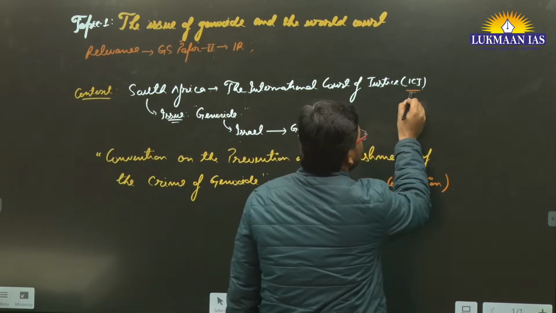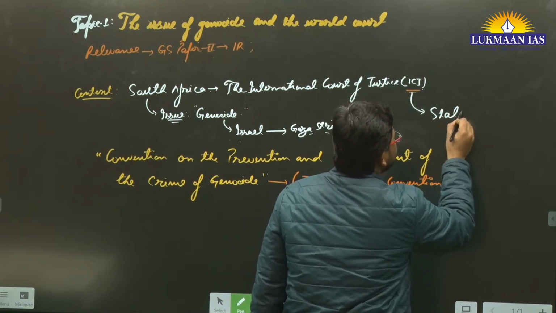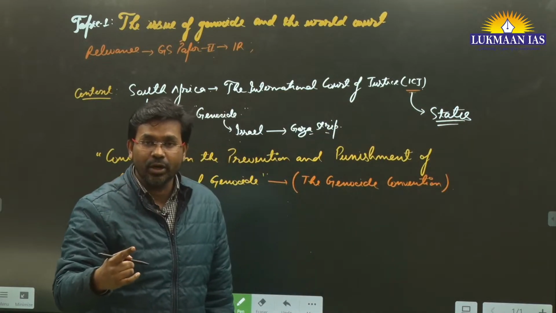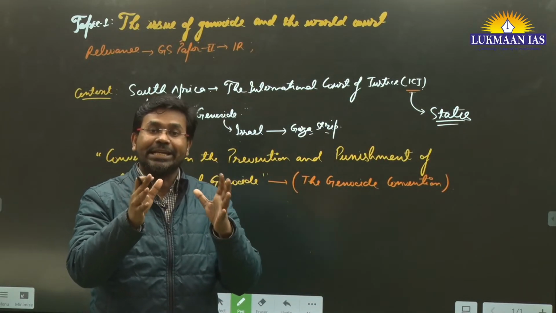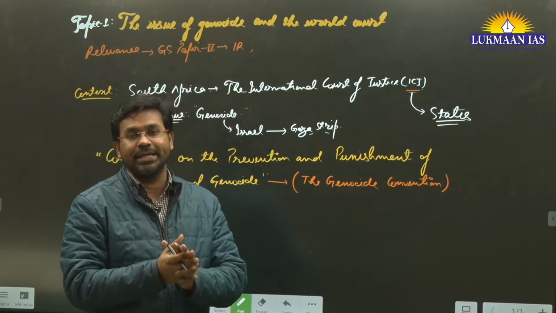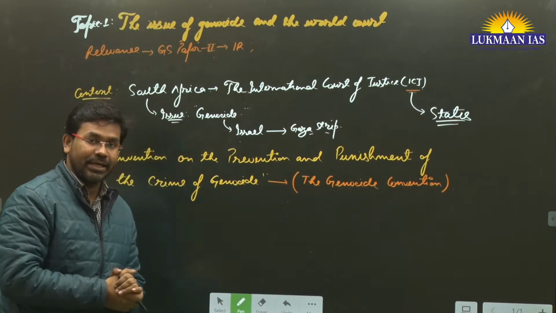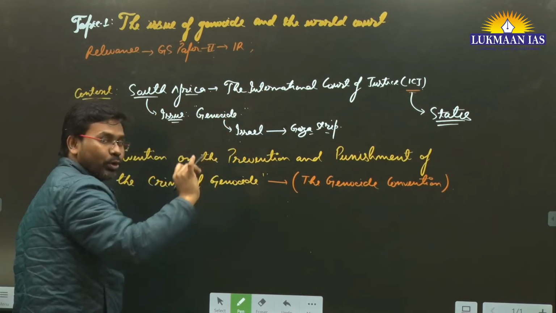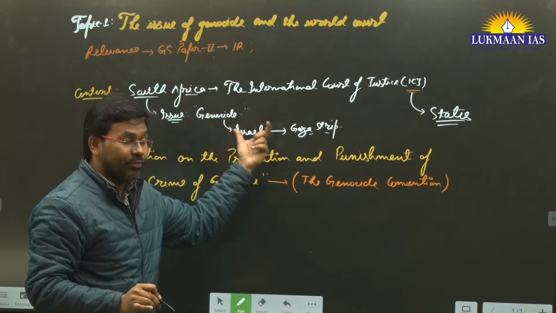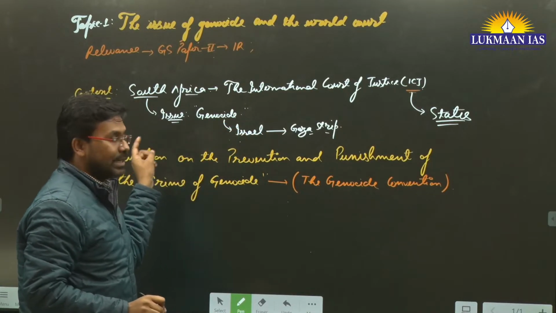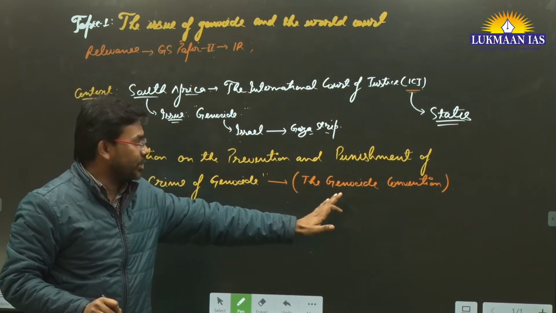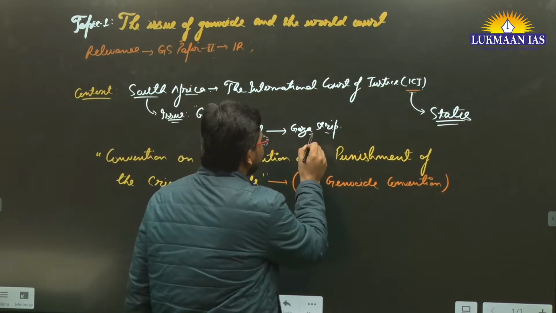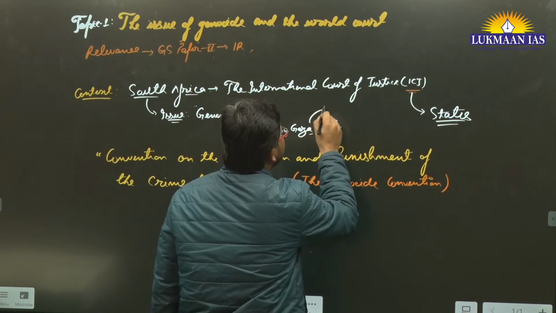The states are members of the International Court of Justice. In international law, we consider different nation states as states. India is a state, the United States of America is a state, South Africa is a state. So recently South Africa has approached the International Court of Justice, citing that Israel is in violation of the Genocide Convention, that it is involved in genocidal activity in the Gaza Strip. It is committing genocide of the Palestinian people.